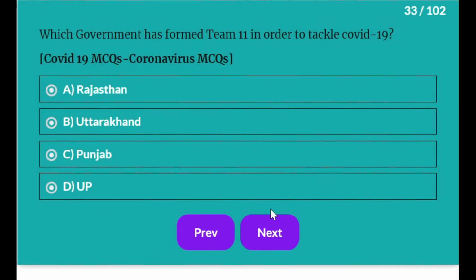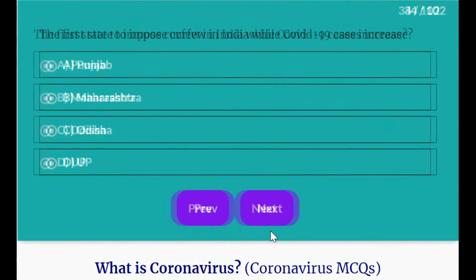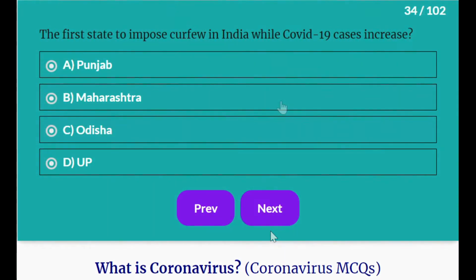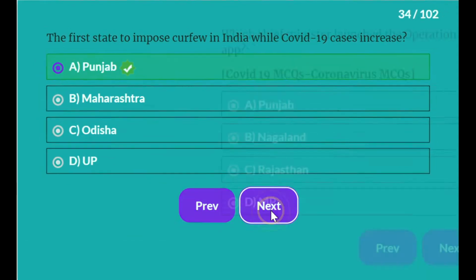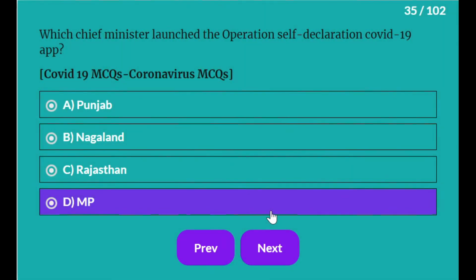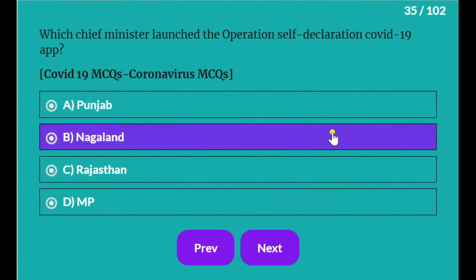Which government has formed Team 11 in order to tackle COVID-19? It is UP. The first state to impose curfew in India while COVID-19 cases increase. It is Punjab. Which chief minister has launched Operation Self-Declaration COVID-19 app?